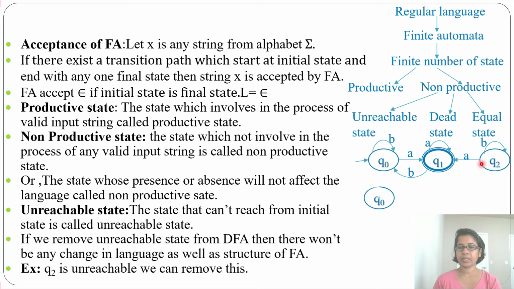So you can simply remove it. Let me remove this. The rest of the structure will be the same. We'll just remove Q2. Now see, this is also a DFA and the language is still the same. There is no change in the structure and in the language. You can easily remove an unreachable state.